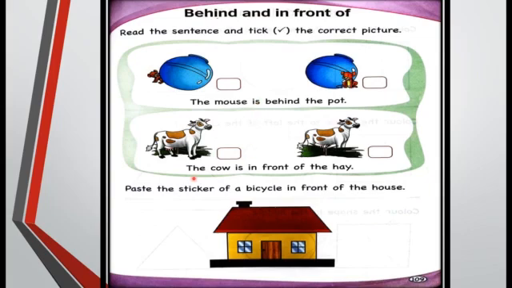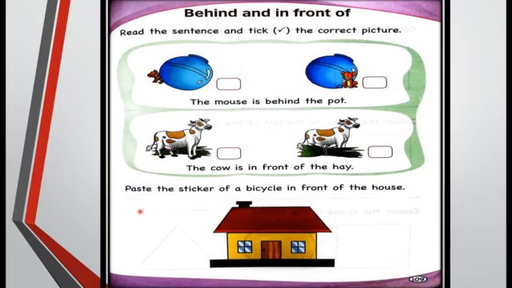Read along with me. The cow is in front of the hay. Now tell me, in which picture is the cow standing in front of the hay? The first one. जो पहली picture है, in this picture the cow is standing in front of the hay. So you have to put a tick mark in this box.